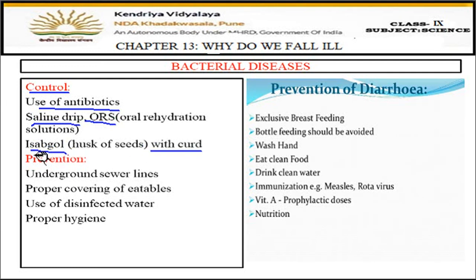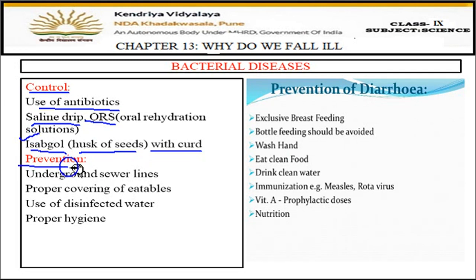Fine, isabgol is the husk of some of the seeds. Husk means the outer cover, so it is in fibrous form. It is the outer husk, the outer cover of some of the seeds, and it should be mixed with the curd and given to the patient. Isabgol, you can ask your parents if you have it at your home, so you can just check for isabgol.